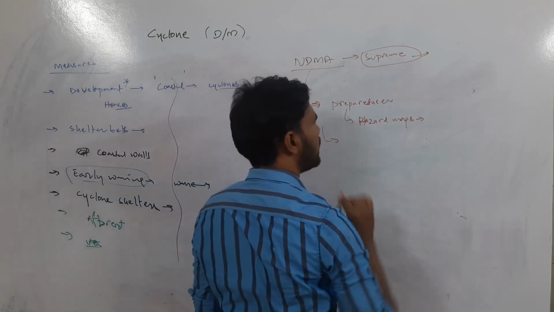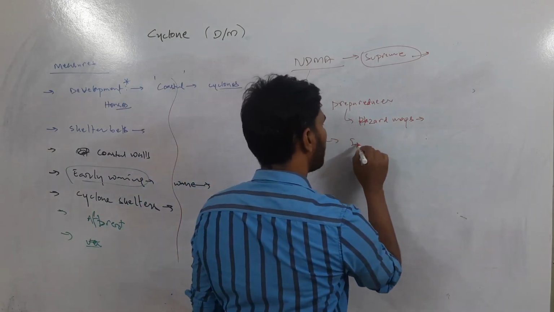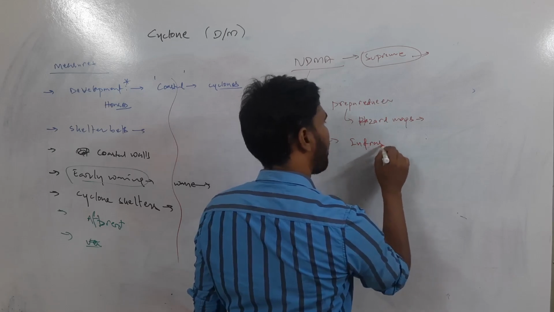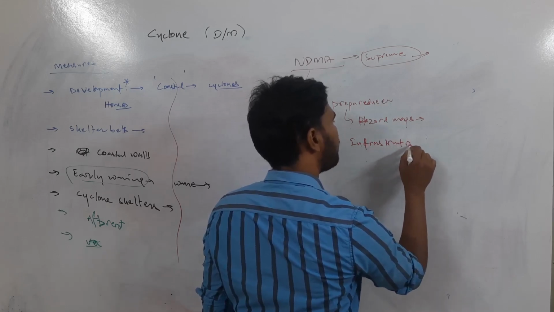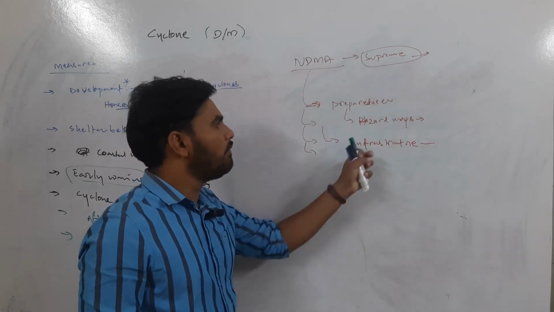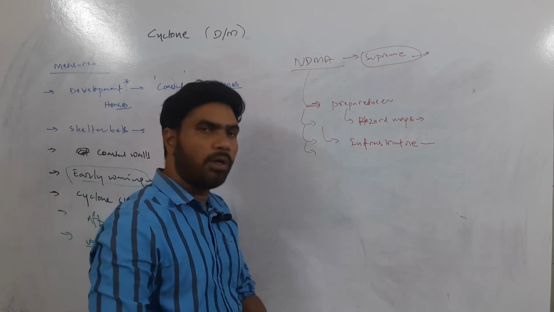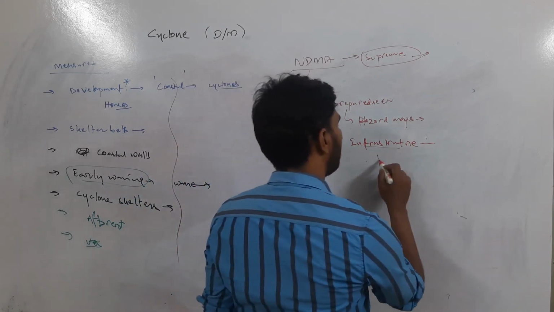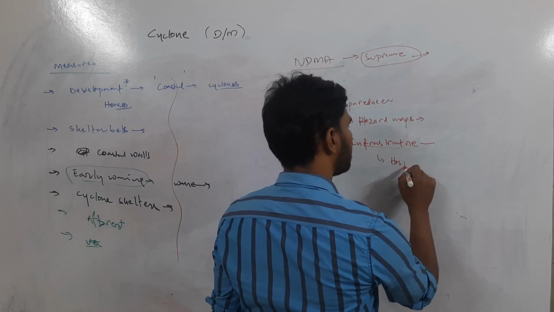Then once the hazard map is prepared, we have to create infrastructure which can withstand the cyclone, so that whenever there is an occurrence of cyclone, we can respond to it. So infrastructure in the form of hospitals.